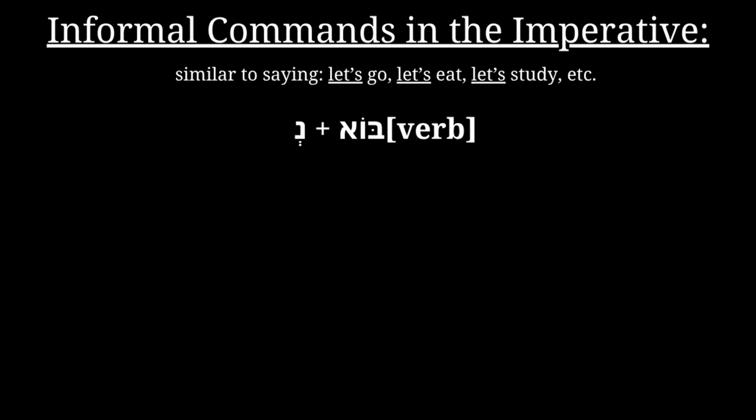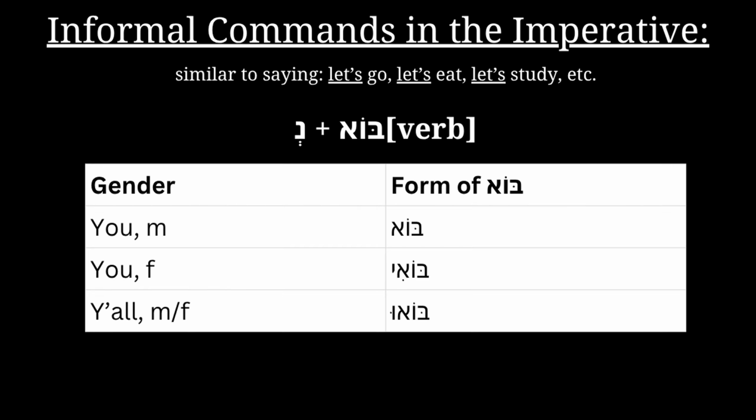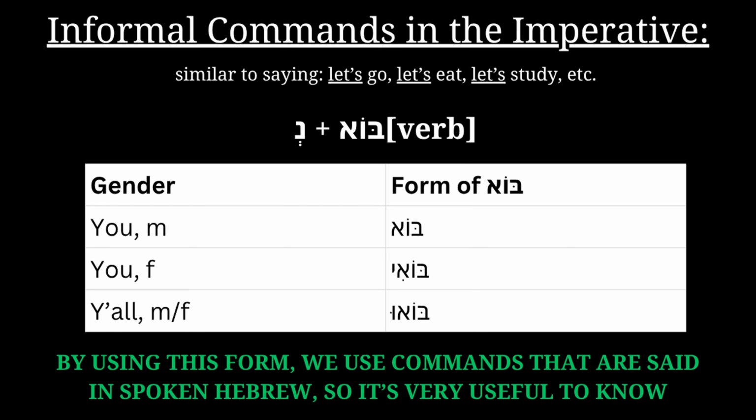The word bo in itself can also be boi, you feminine, and bo'u, y'all masculine or feminine. So, this informal way of expressing commands extends to more than just conjugating verbs. By using this form, we use commands that are said in spoken Hebrew, so it's very useful to know.